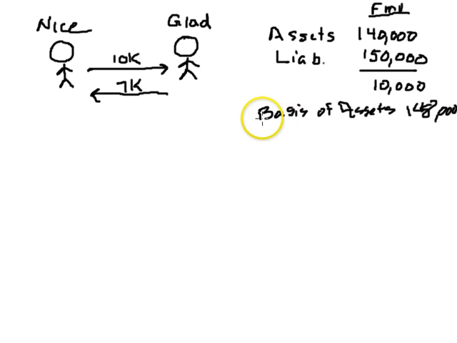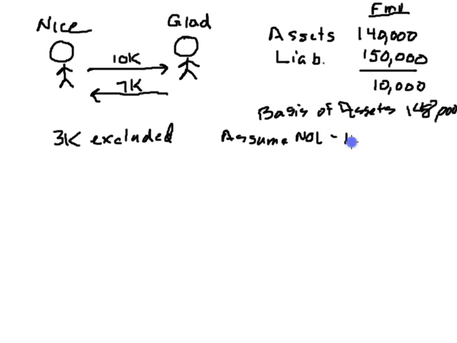So here we have a taxpayer who had a $3,000 discharge of indebtedness, which we are not going to include in the income because of 108(a)(1)(B), the insolvency exception, because he's insolvent by $10,000, so that $3,000 is going to be excluded from income. But there's a cost. We have to reduce our tax attributes. Assume that we had an NOL of $1,000.